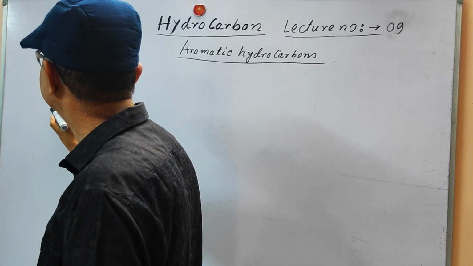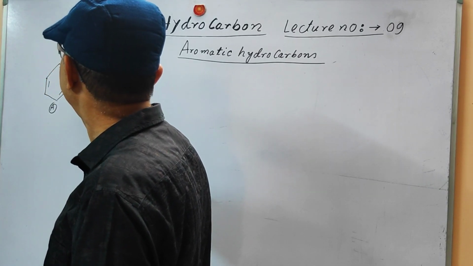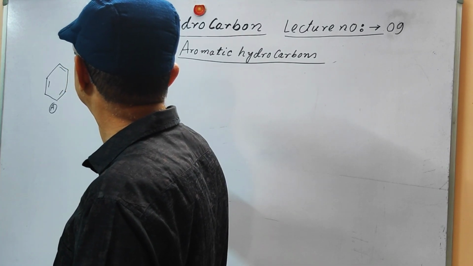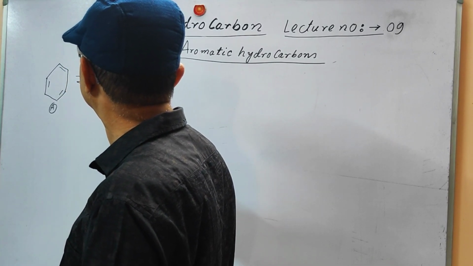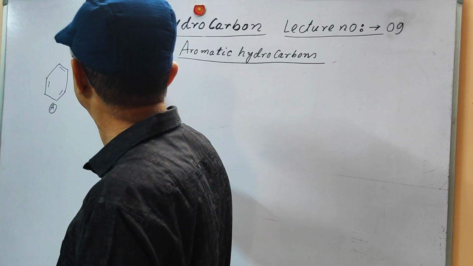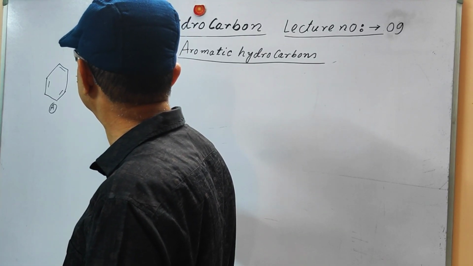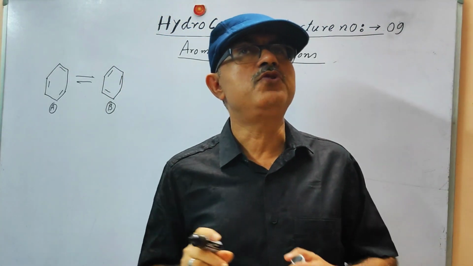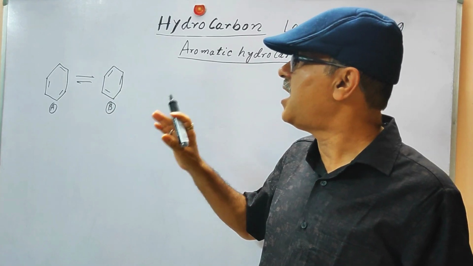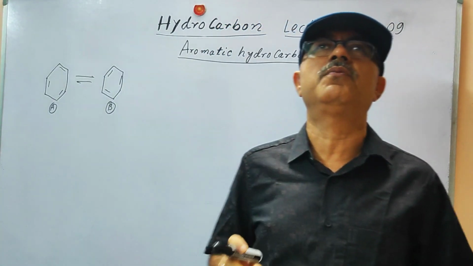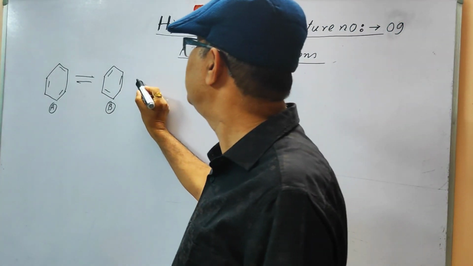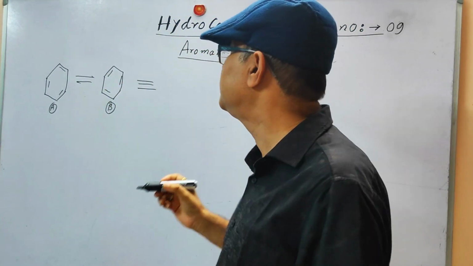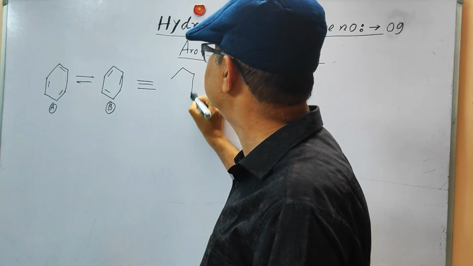This is, suppose, structure A that we have discussed. Another structure is structure B. These are basically two structures. But as per resonance, these are not the actual structures of benzene. The actual structure of benzene is basically a hybrid of these two structures, and it looks like this.